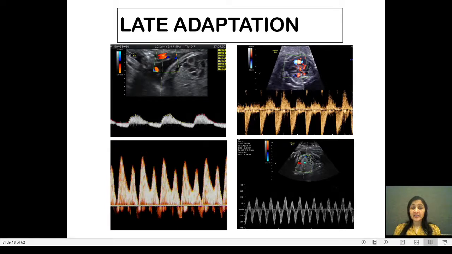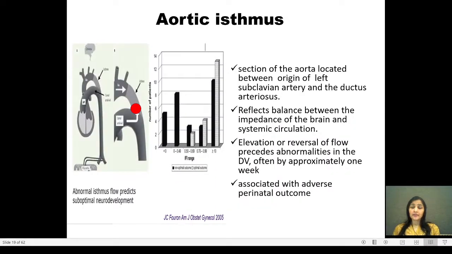So at a stage where the fetus is not able to accommodate the reduced blood supply, the blood flow will start showing absence in the first place and then reversal, and alongside the ductus venosus pulsatility index will increase and the aortic isthmus will also start showing reversal. So the fourth vessel that we look at is the aortic isthmus. It is a section of the aorta located between the origin of the left subclavian artery and the ductus arteriosus. It reflects a balance between the impedance of the brain and systemic circulation. Elevation or reversal of flow precedes abnormalities in the ductus venosus often by approximately 1 week.